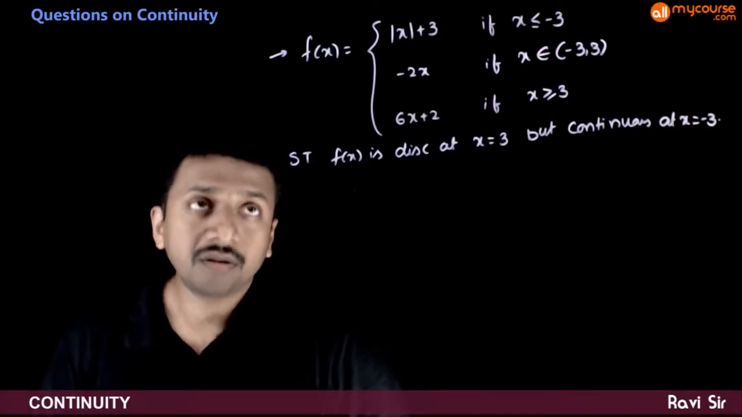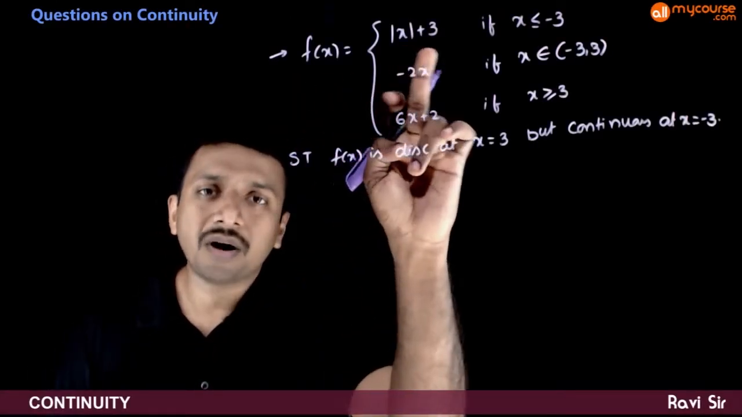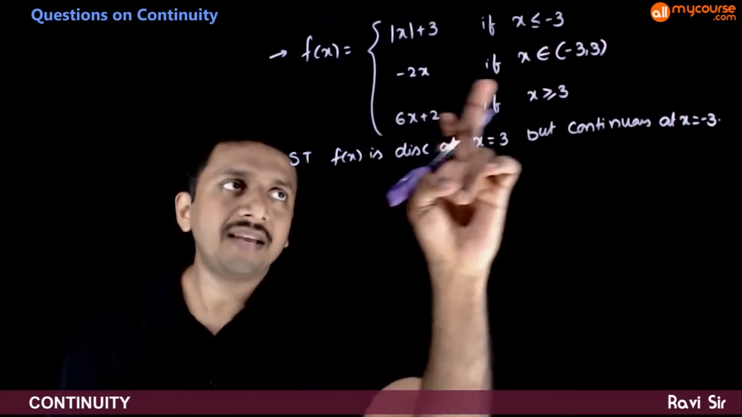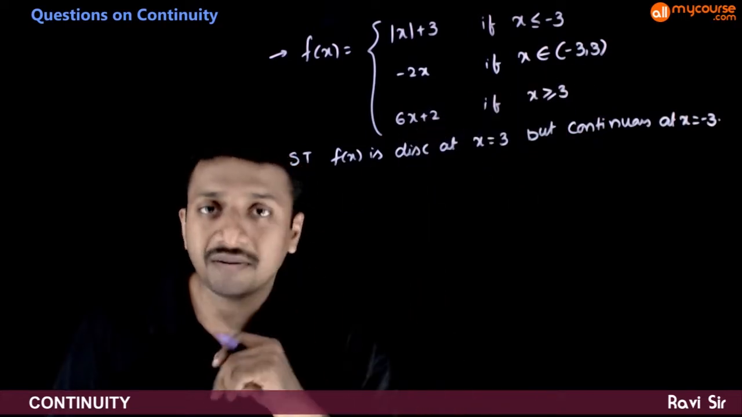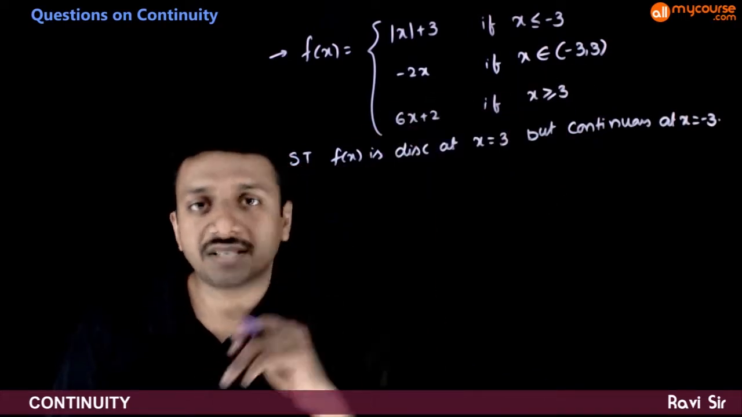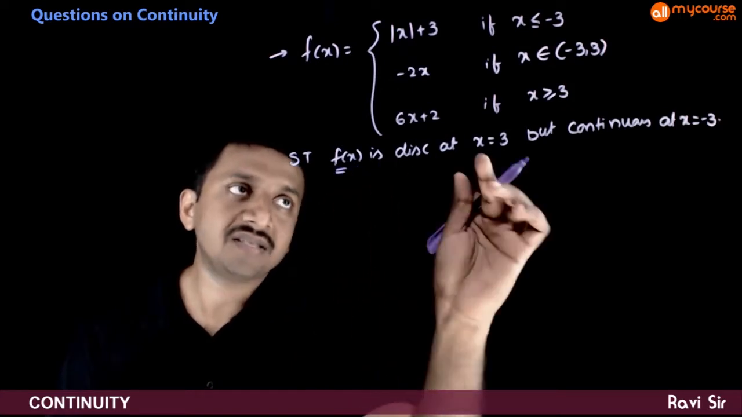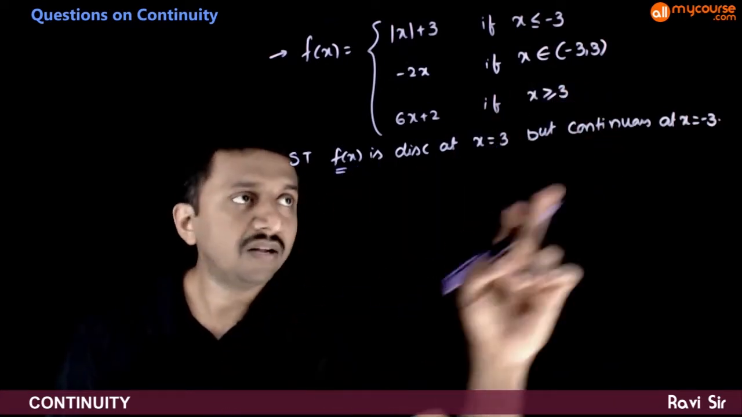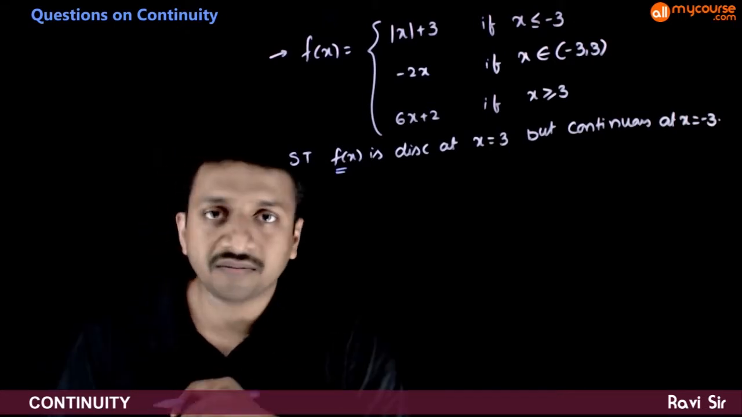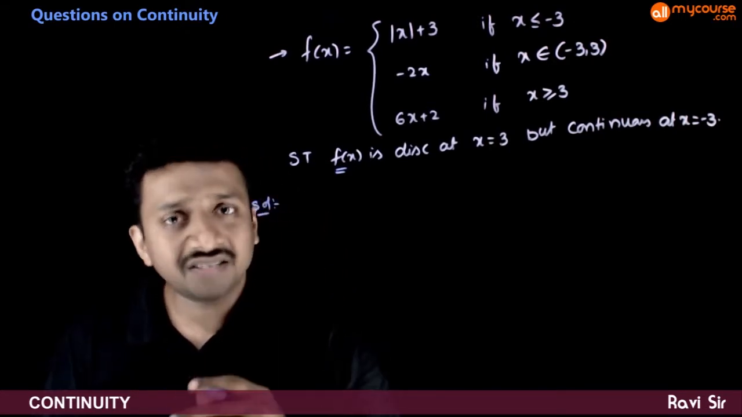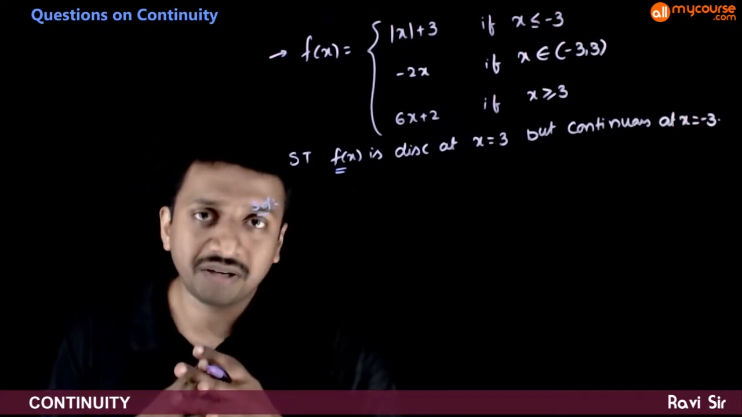In this question, given that f of x is mod x plus 3 if x is less than minus 3, minus 2x if x is in between minus 3 and plus 3, 6x plus 2 if x is greater than or equal to 3. We are asked to show that f of x is discontinuous at x is equal to 3 but continuous at x is equal to minus 3. So a very simple question again, we just need to check the condition for continuity.